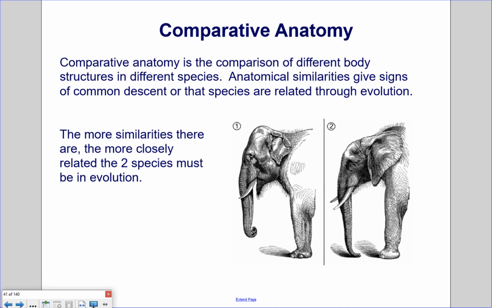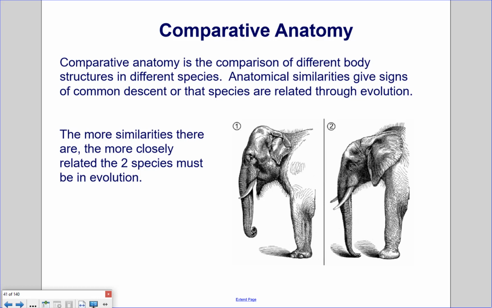Comparative anatomy. Comparative anatomy is the comparison of different body structures in different species. Anatomical similarities give signs of common descent, or that species are related through evolution. The more similarities there are, the more closely related the two species must be in evolution.